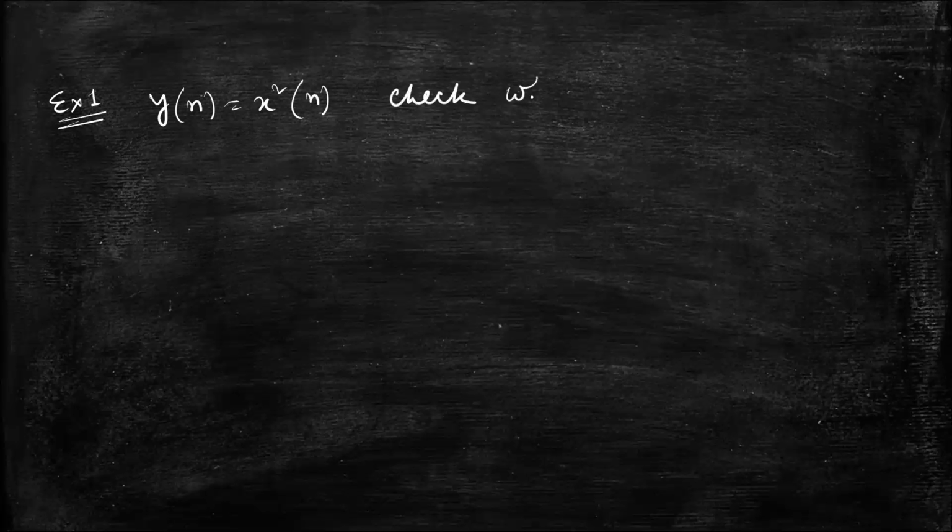So let us take an example. I'm giving example 1. It is given y of n equal to x square of n. Check whether this system is stable or unstable.